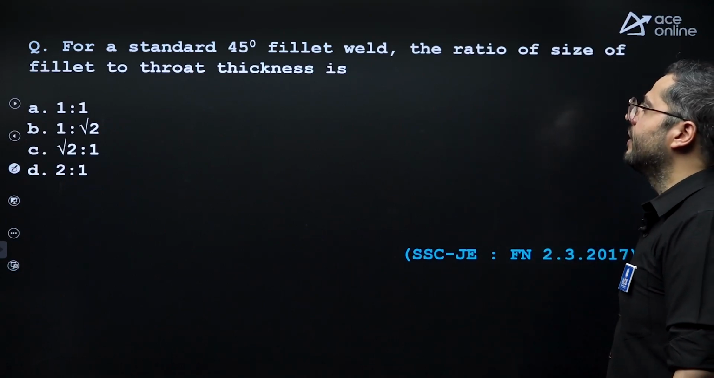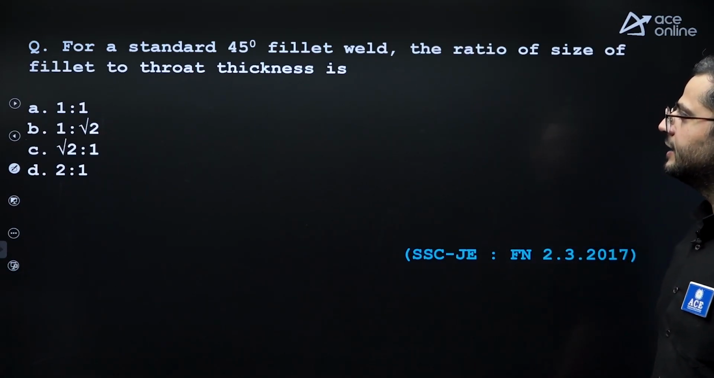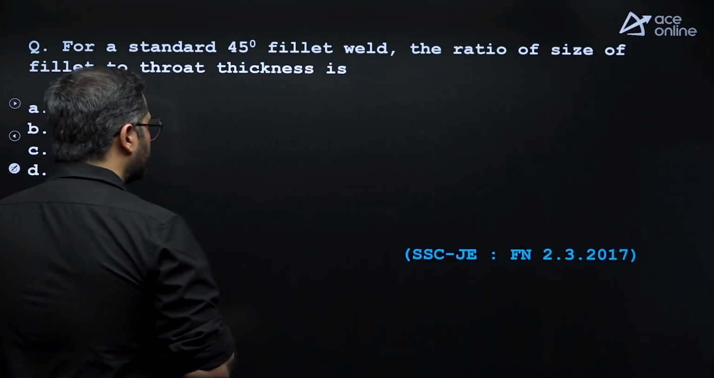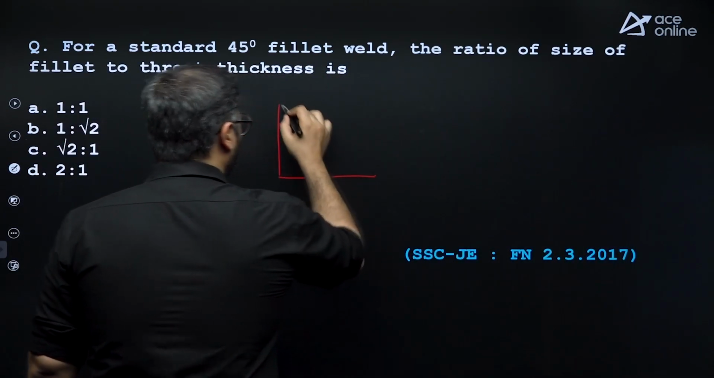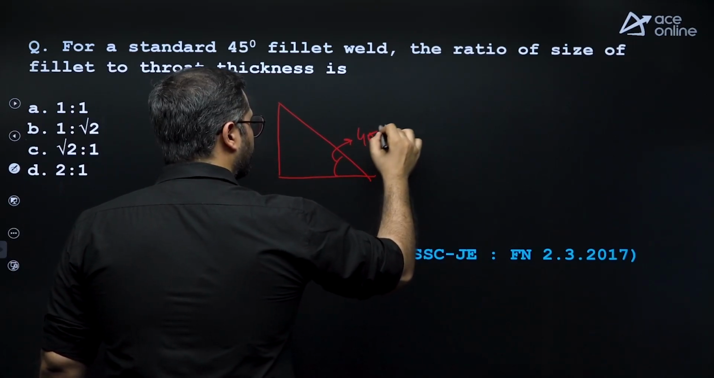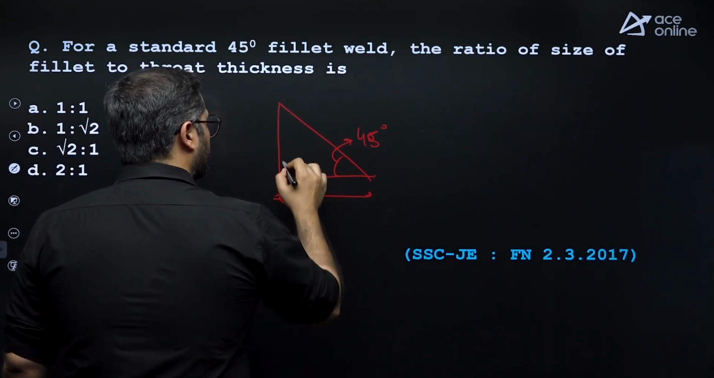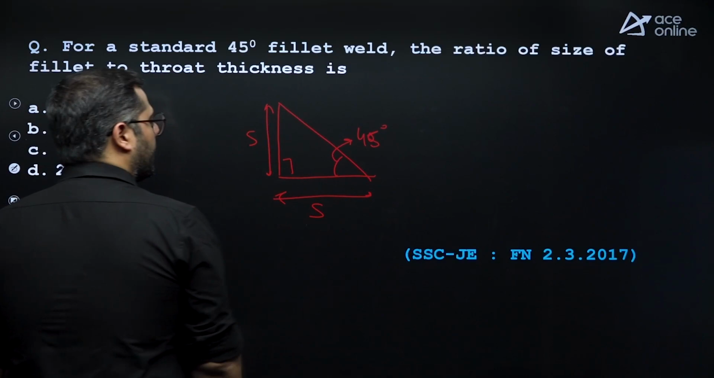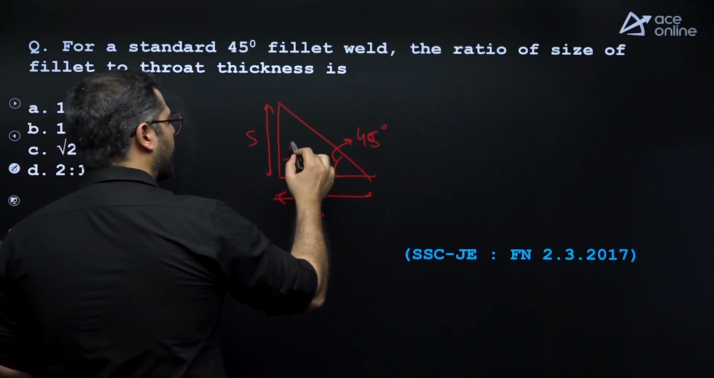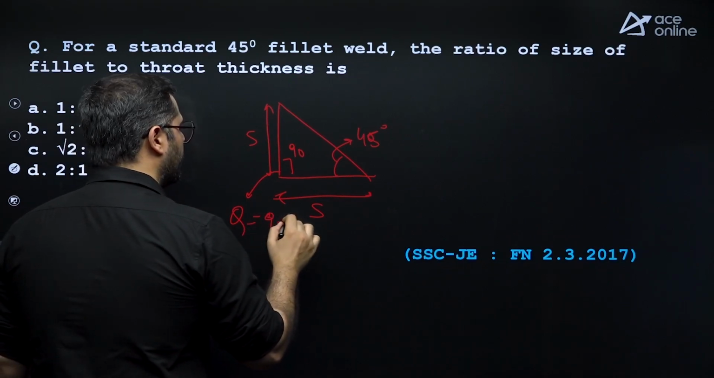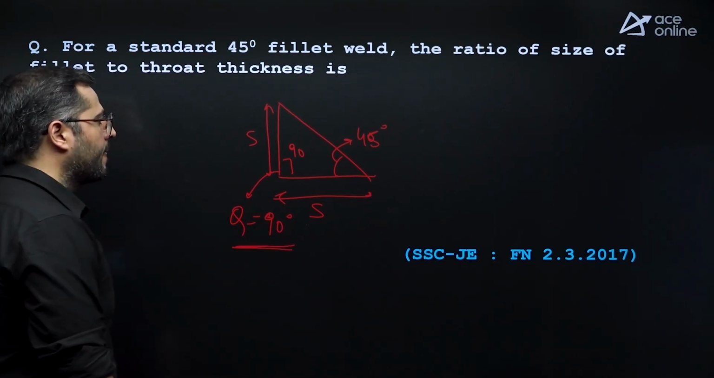For a standard 45-degree fillet weld, the ratio of the size of the fillet to the throat thickness. 45-degree weld is this only. In a 45-degree weld, the angle between the fusion faces is 90 degrees. Let's say this is theta, equal to 90 degrees. This is a standard weld.